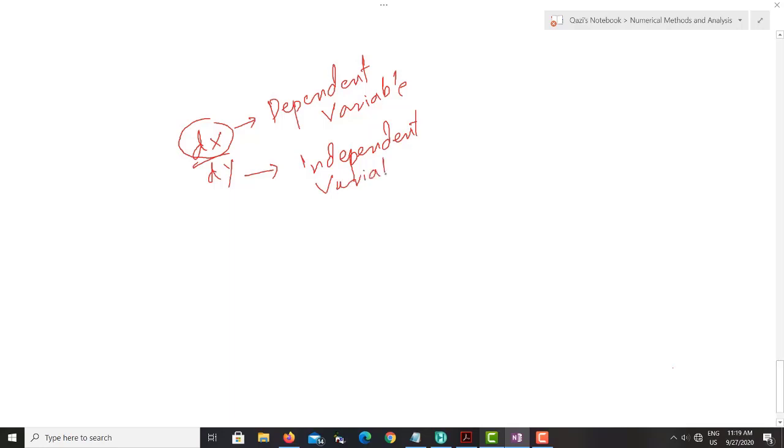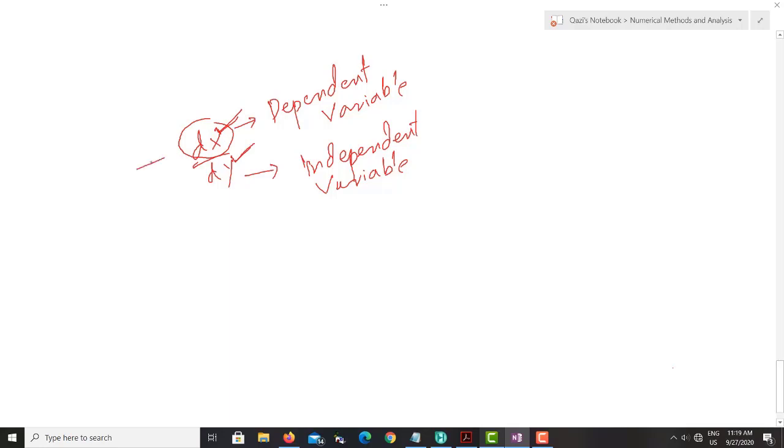This is the dependent variable. And what is this? The independent variable. It means the dependent variable is changing with respect to the independent variable.